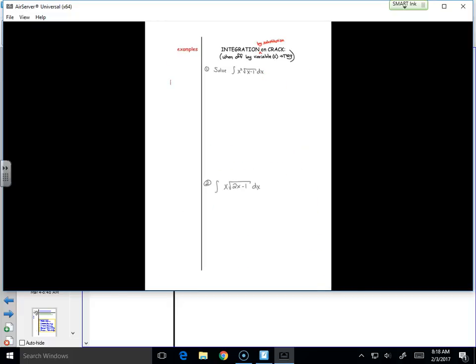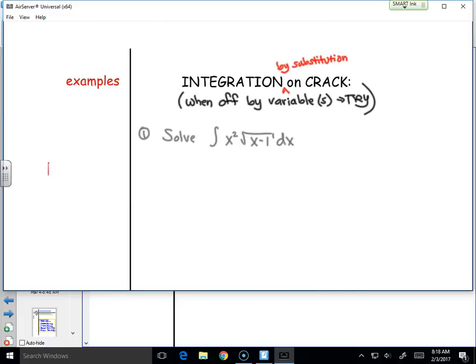Now, can this get any more exciting? Yes. Oh yeah, it can. Integration on crack. Math is better than drugs.